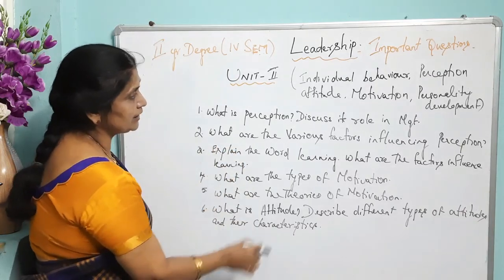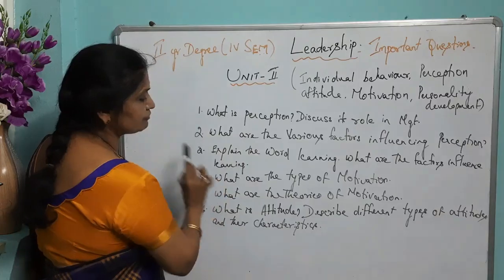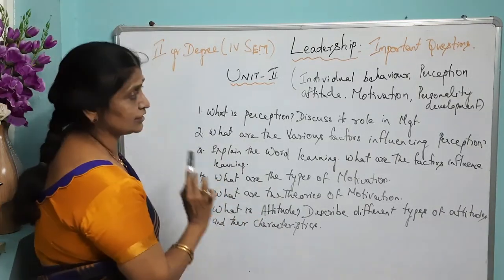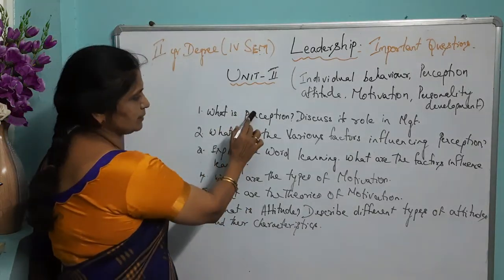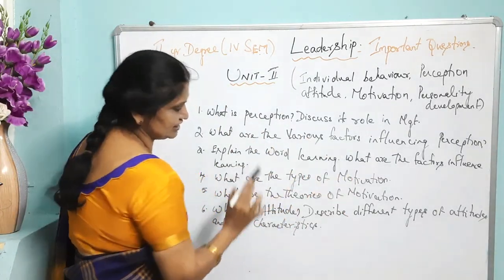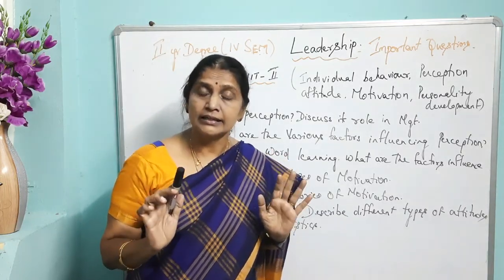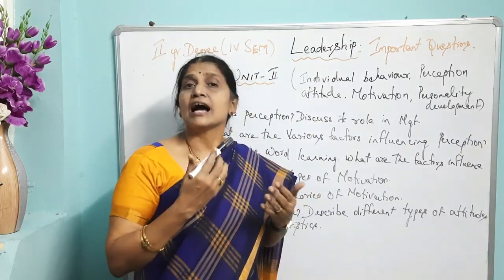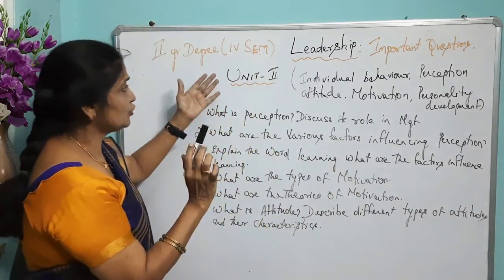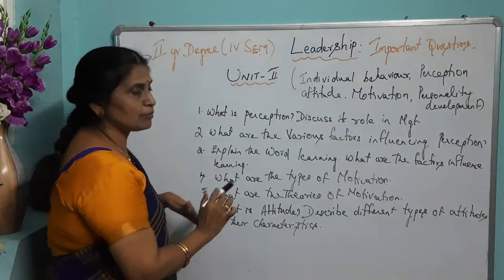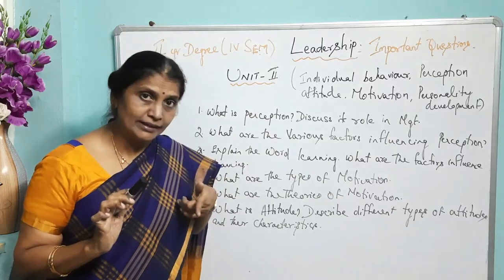If you check properly, you get 2 questions from perception, 2 from motivation, 1 from learning and the other one is attitude. So you have to concentrate on the topics of perception, learning, motivation and attitude. These are the 4 topics you have to cover thoroughly because these are often asked and repeatedly come in your question paper. So in unit 2, you are very clear about what you have to study. I hope so.